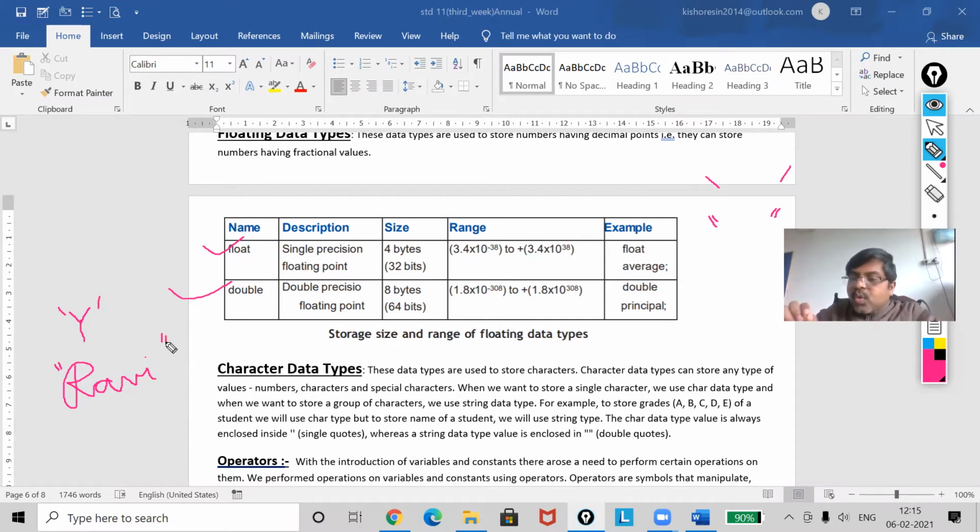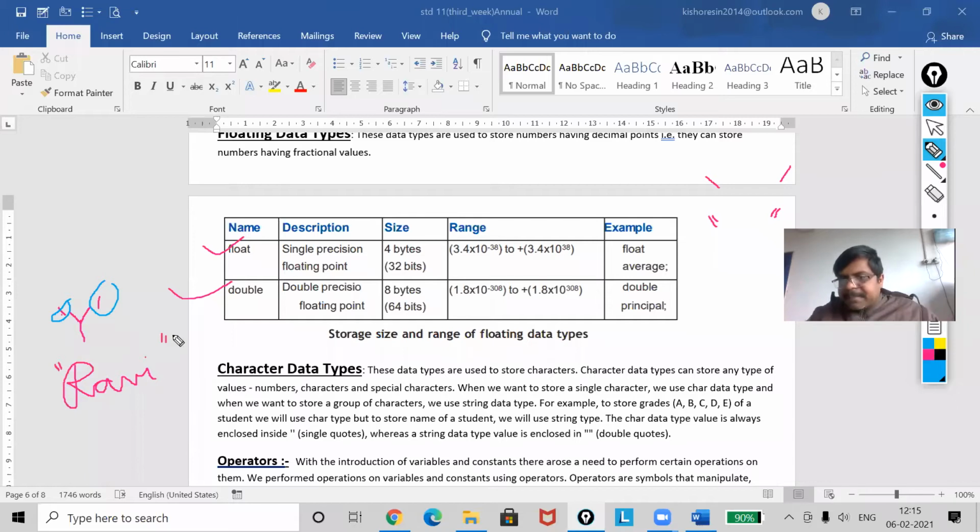When you want one letter to be stored and that should be as a character data type, then you must use the single quote. Okay. You can see here. And when you want to store your string data, then you must have to use the double quote.